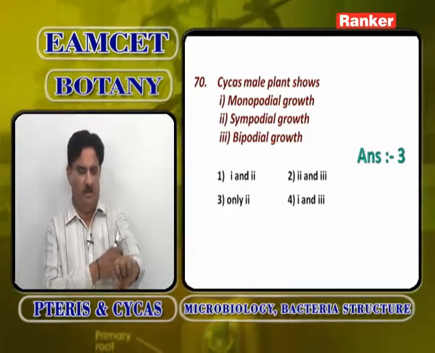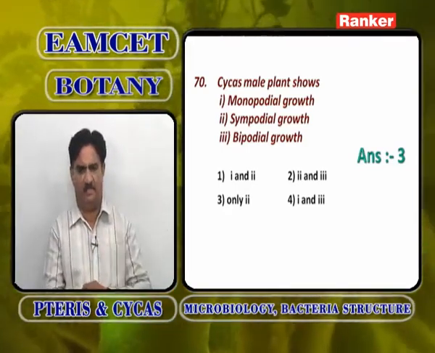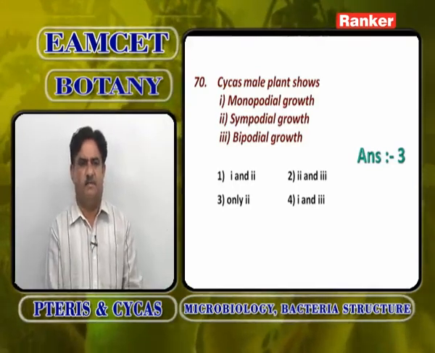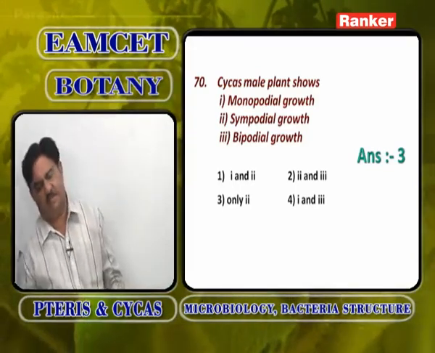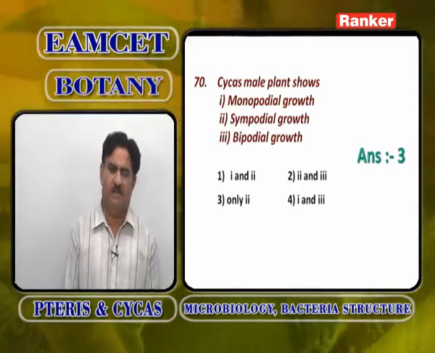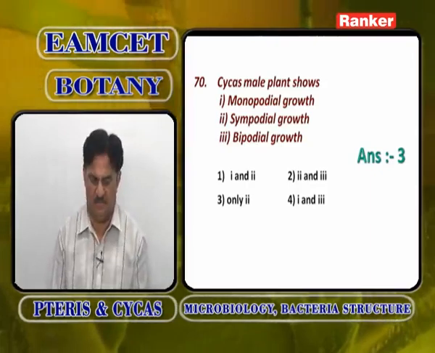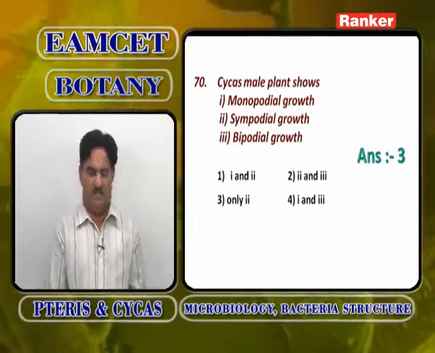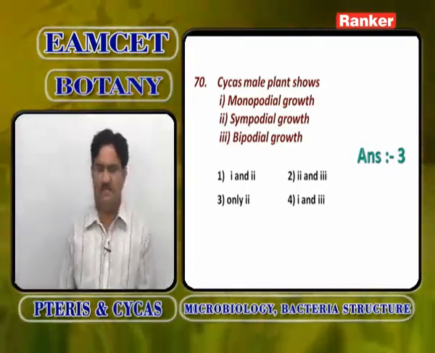In the male plant, the male cone is present, which is formed by the aggregation of microsporophylls. Every microsporophyll shows a pointed spinous tip called apophysis, with many sori on the ventral side and many other structures. So Cycas male plant always shows sympodial growth.